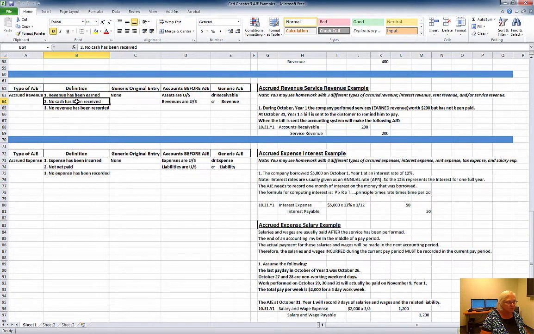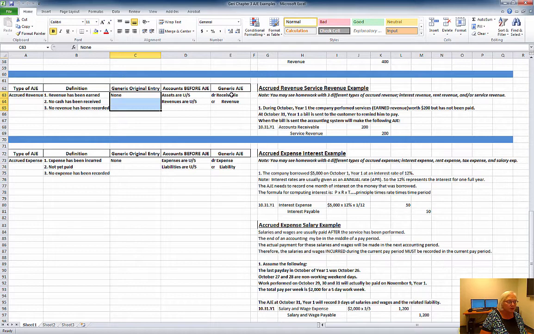We haven't received any money. We haven't recorded the revenue. Because we haven't received any money, we want to debit a receivable account to show that somebody owes us money, so we remember to send out a bill to them. And usually what's going to happen in your homework problems is they'll say, the company billed so-and-so for this much work that was done. So there is no original entry because nothing's happened to produce an entry yet.